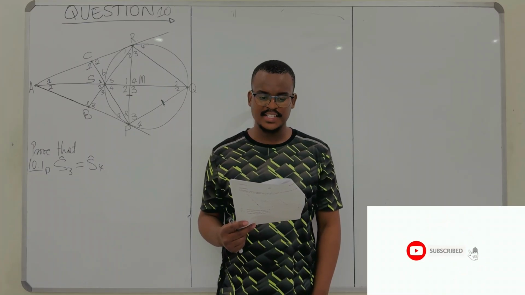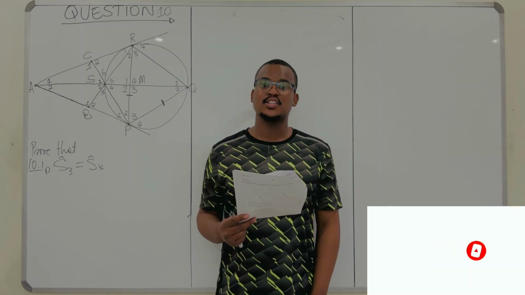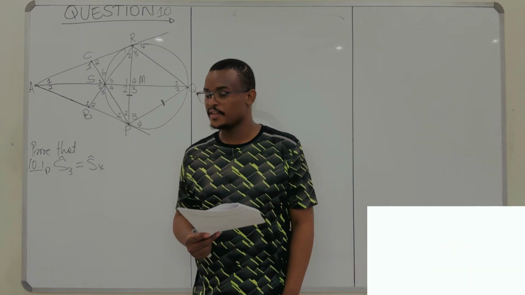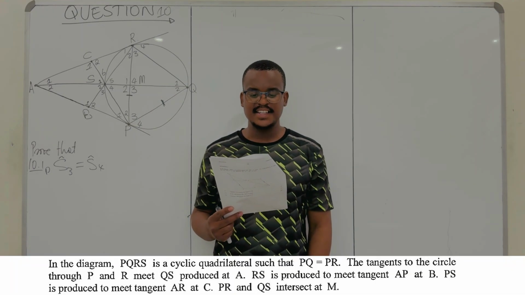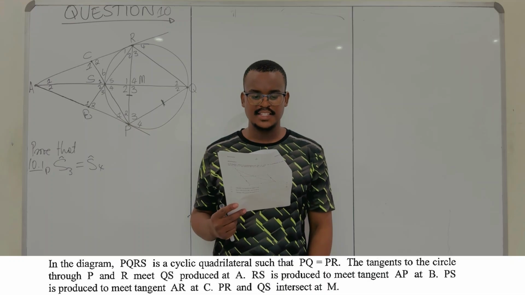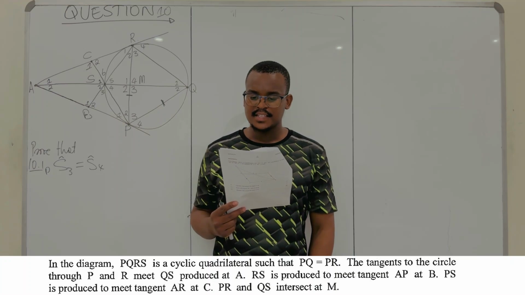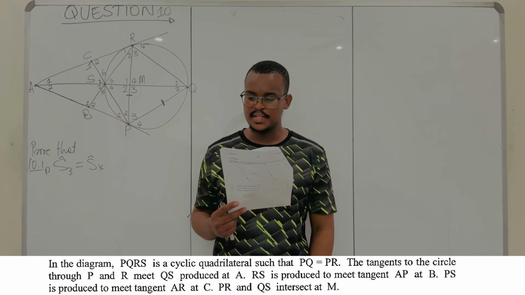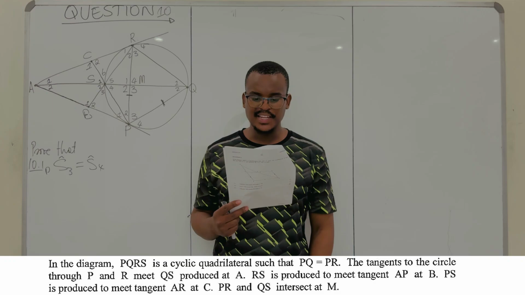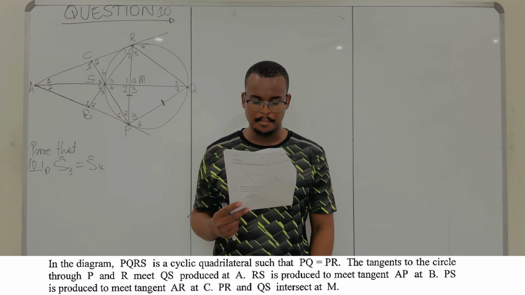So in this video, we're doing question 10 of November 2023 question paper mathematics paper 2. And the topic is Euclidean geometry, as you can see over here. So let's go. They are saying in the diagram, PQRS is a cyclic quadrilateral such that PQ is equal to PR. Tangents to the circle through P and R meet QS produced at A. RS is produced to meet AP at B. PS is produced to meet AR at C. PR and QS intersect at M.